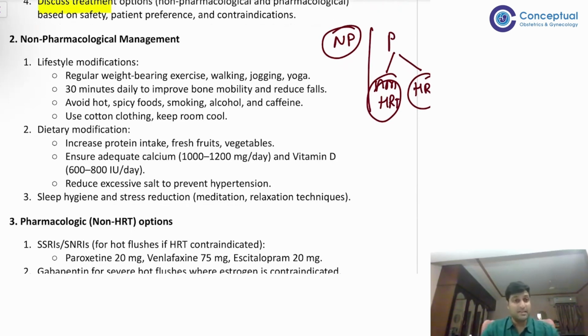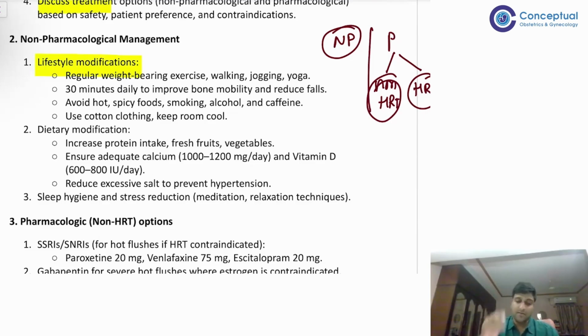So the first is non-pharmacological. Most important, we had seen क्या है patient को, BMI is high, she is obese. Second, she is perimenopausal and she is obese, postmenopausal obese. So most important thing is lifestyle modification. It is said that with even 2 to 3 kg weight loss, 10% of gynecological symptoms will resolve, right?